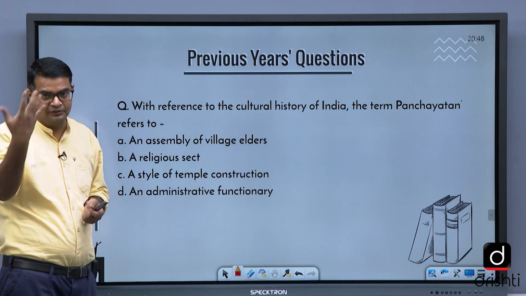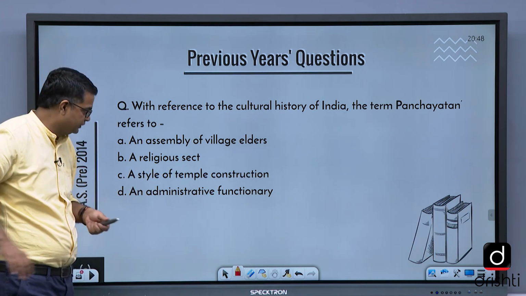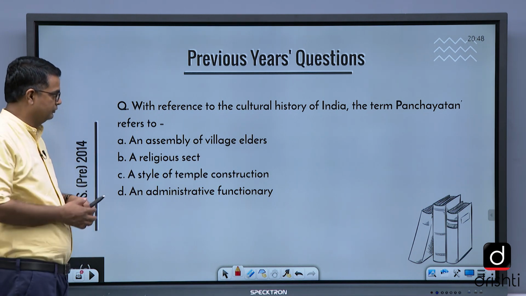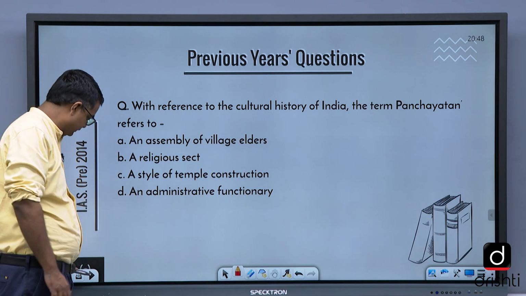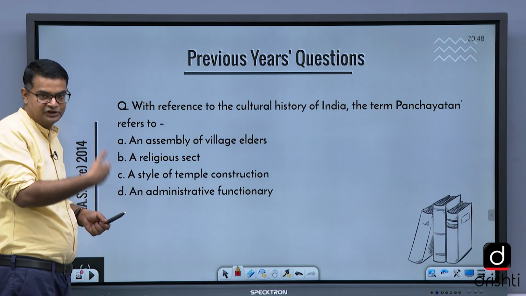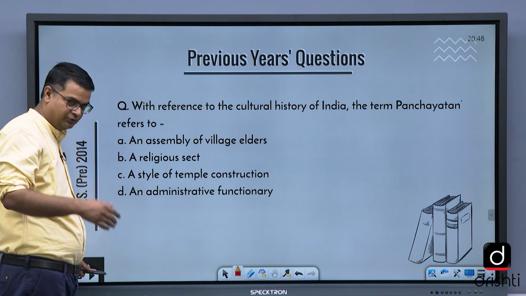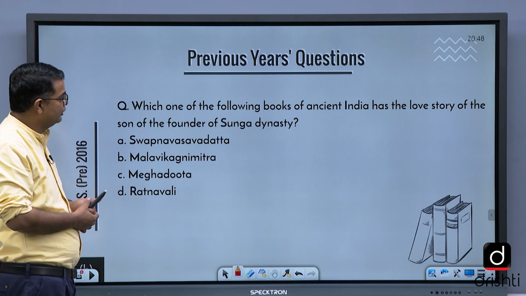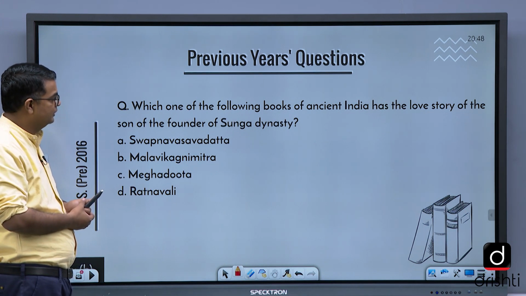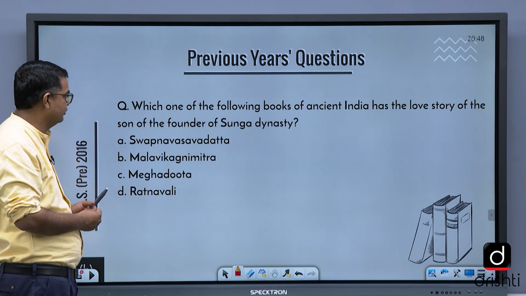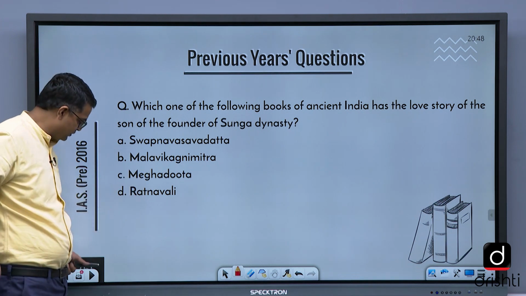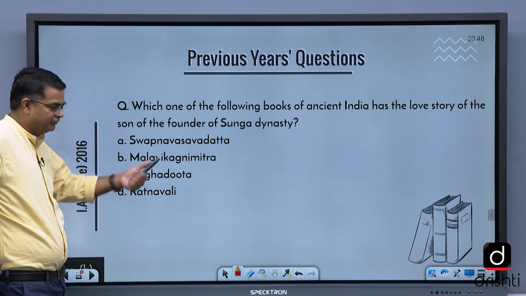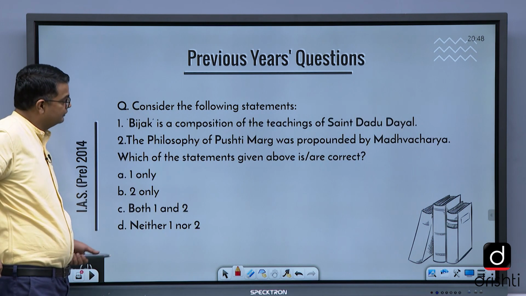Panch is 5, Yatan is image, so 5 shrines of the gods and goddesses that we study in Panchayatan. Ashtayatan we study in temple architecture, which I told you is very important. Which one of the following books of ancient India has the love story of the son of the founder of the Sunga dynasty? Again, this is a part of literature. Malvika Agnimitra is the right answer.